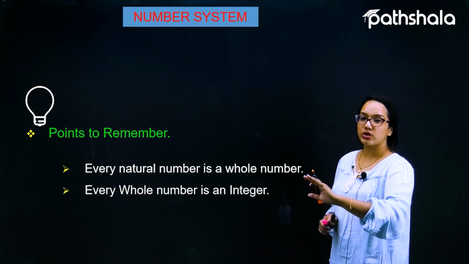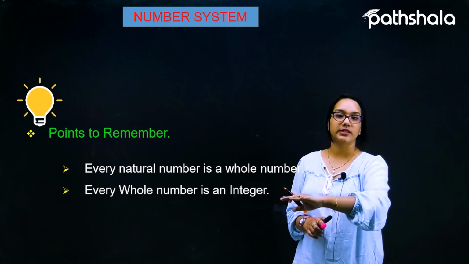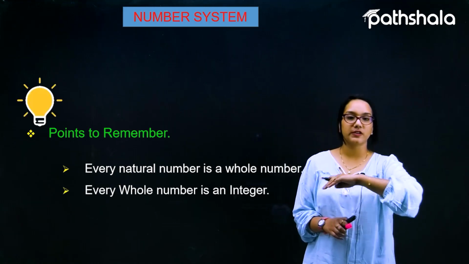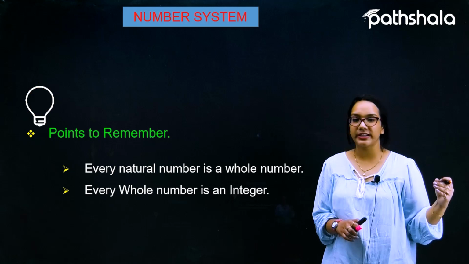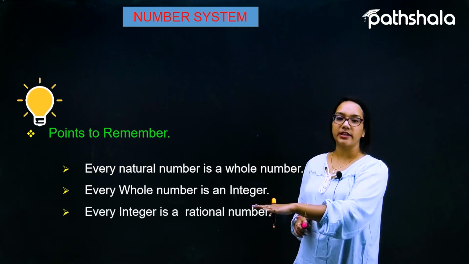Let's move on further towards the next point, where every whole number is an integer. Again, it is very much clear that every whole number is an integer, because 0 is an integer, 1 is an integer, 2 is an integer, and so on. Every such number is an integer. Furthermore, every integer is a rational number.